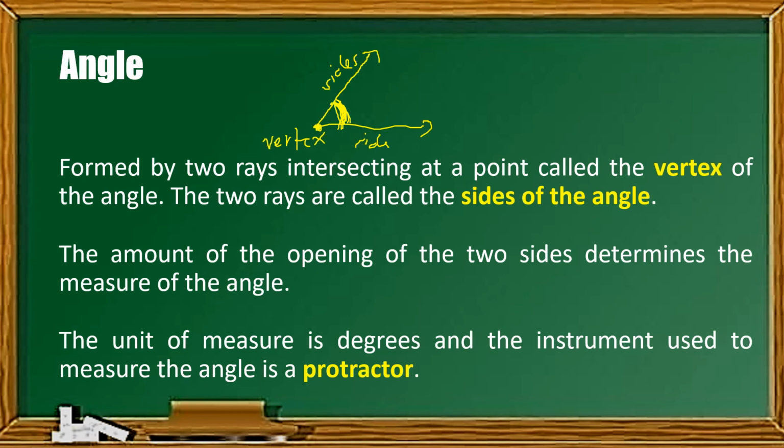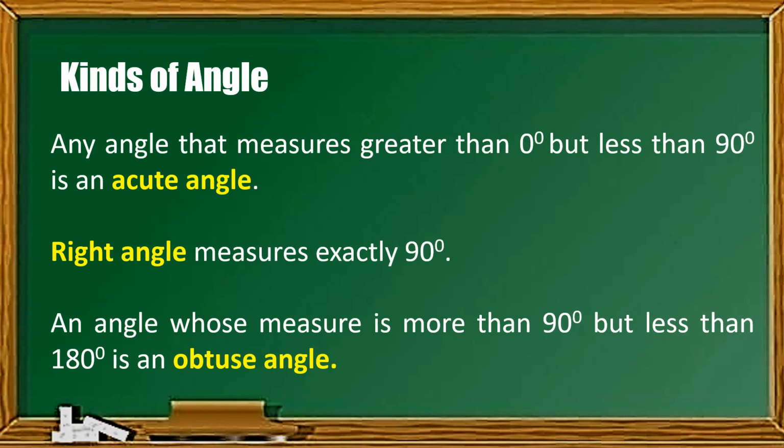Now, there are different kinds of angle na pag-aaralan natin. So, the first one is the acute angle. This angle measures greater than 0 degrees but less than 90 degrees. We have also the right angle which measures exactly 90 degrees, and the obtuse angle which measures greater than 90 degrees but less than 180 degrees. So ito po yung mga basic kinds of angle: acute, right, and obtuse.